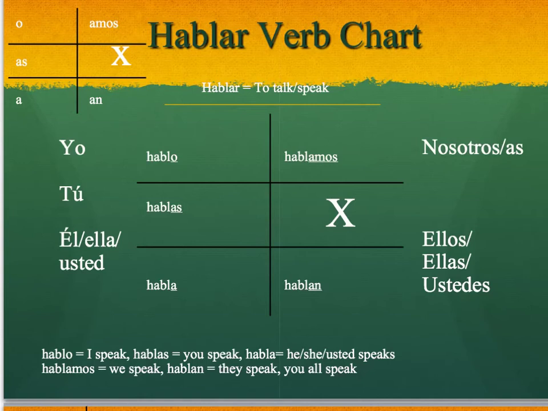So if I wanted to say we speak, you know you would go to the we form, and then you would go directly to hablamos, because amos is the correct ending in the we form. Same thing if you wanted to say you speak fast. Tú hablas rápido. We know we go to the tú form, and the correct ending is as.